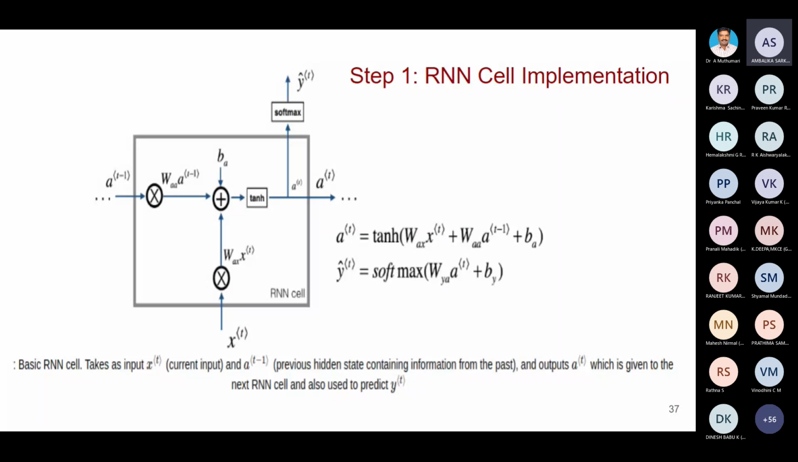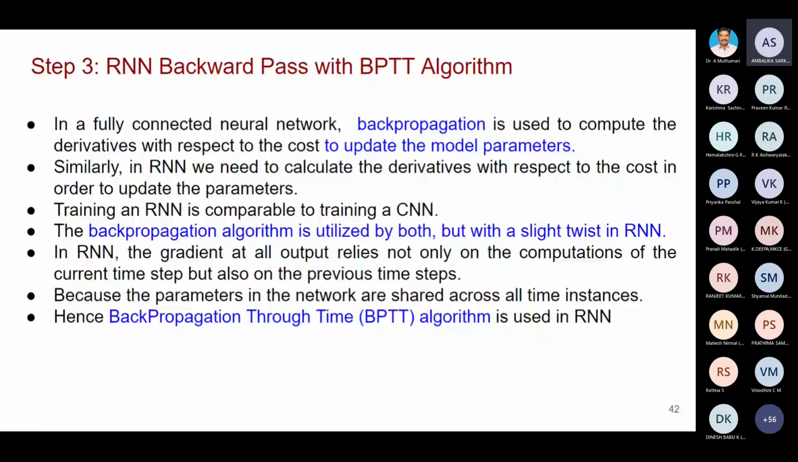We have different weight matrices: W_AA, W_AX, then W_AY, as I already told you. So 3 weight matrices, then we have bias, everything. Actually, these values must be updated. That is called training the network. For that purpose, we are using back propagation.